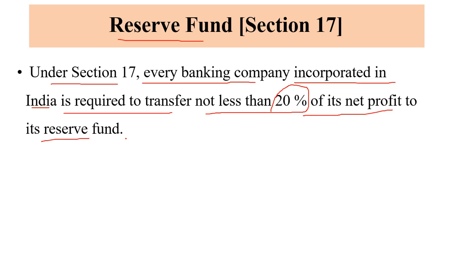Before declaring any dividend, the banking company is required to transfer not less than 20% of its net profit to its reserve fund. This 20% requirement every banking company is required to maintain.